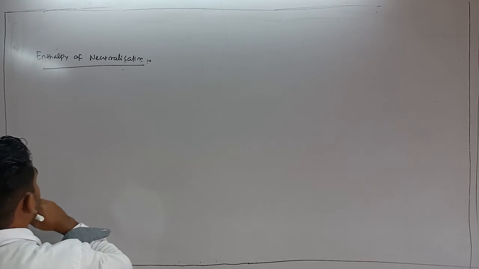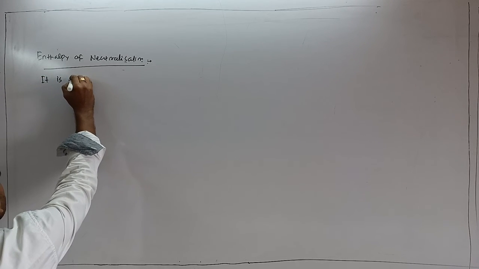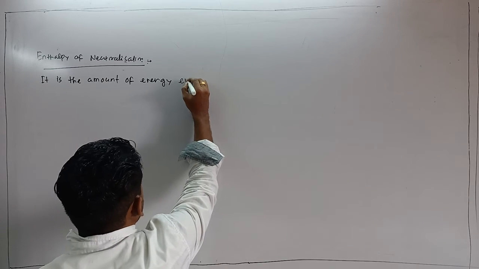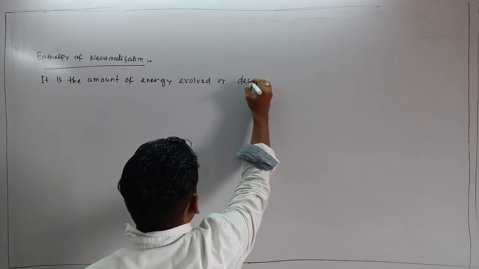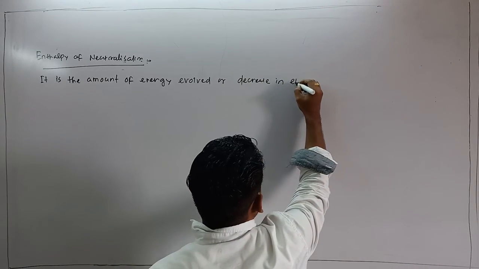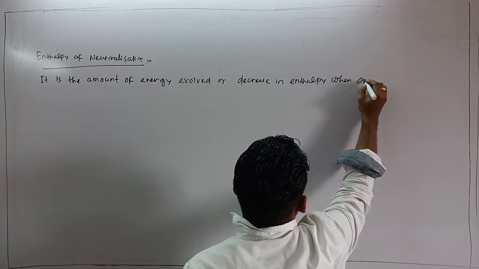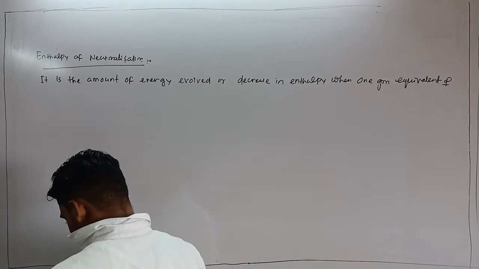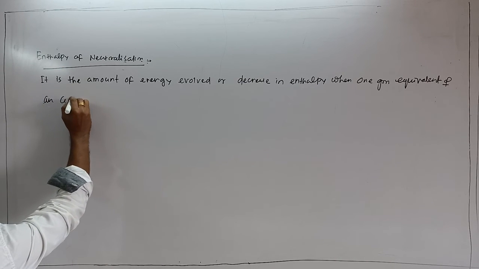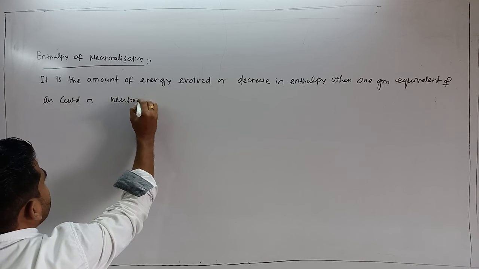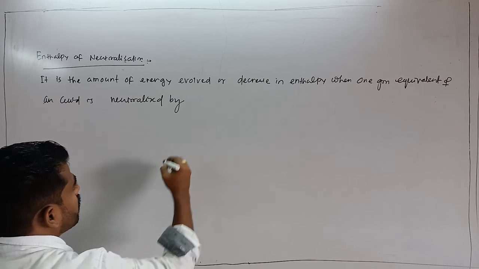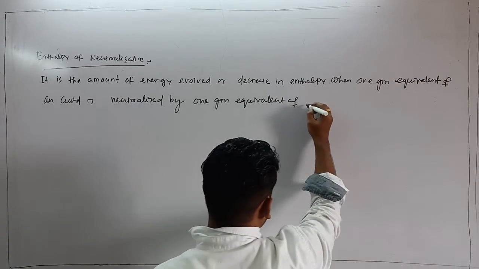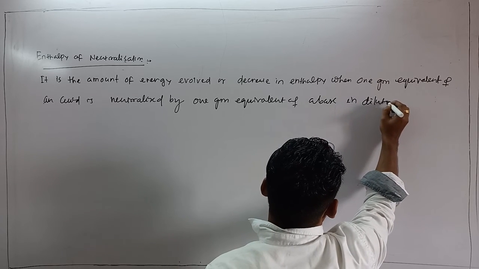It is the amount of energy evolved, or you can say decrease in enthalpy, when 1 gram equivalent of an acid is neutralized by 1 gram equivalent of a base in dilute solution.